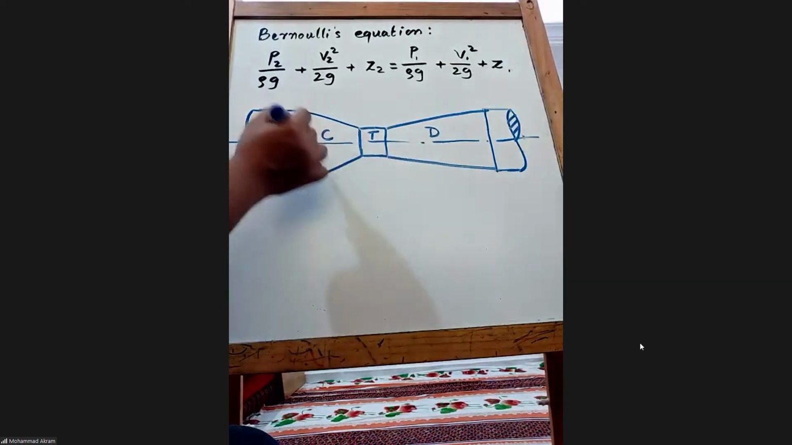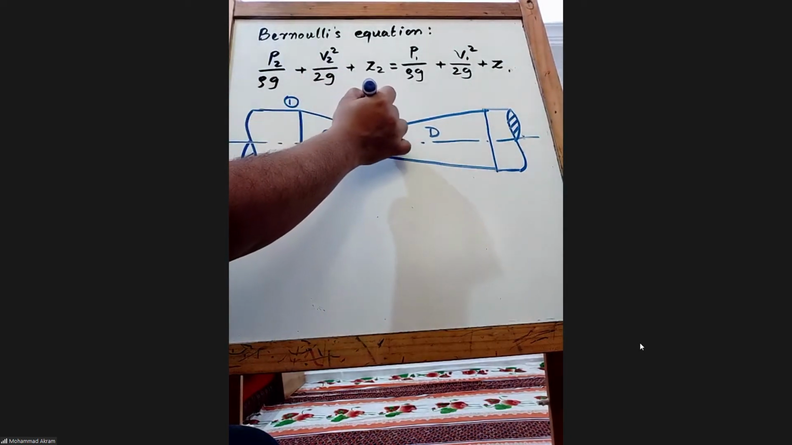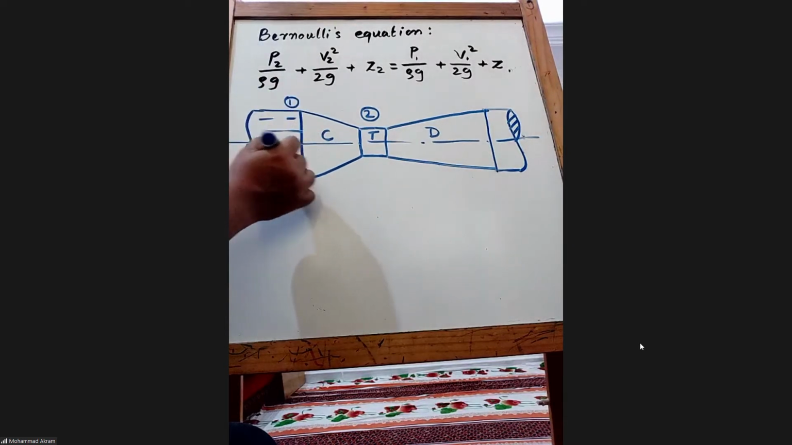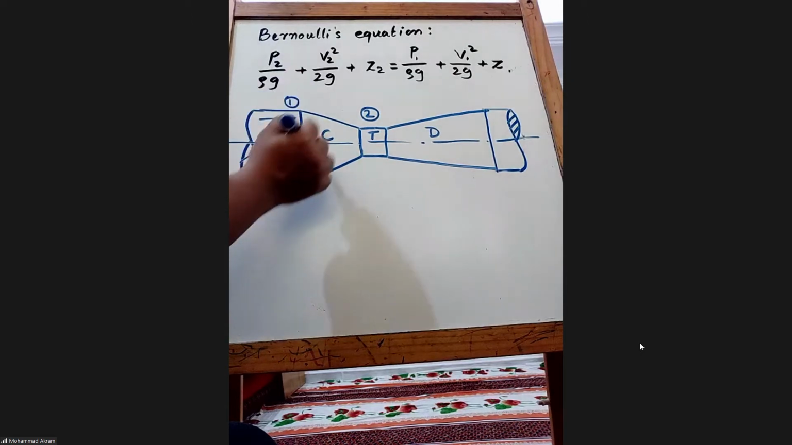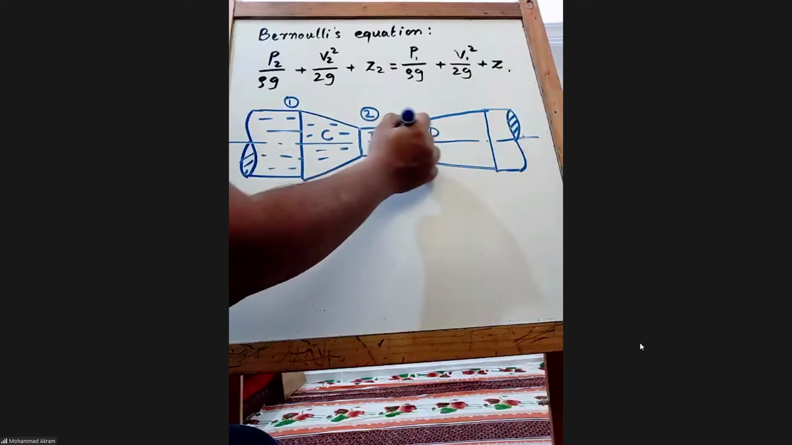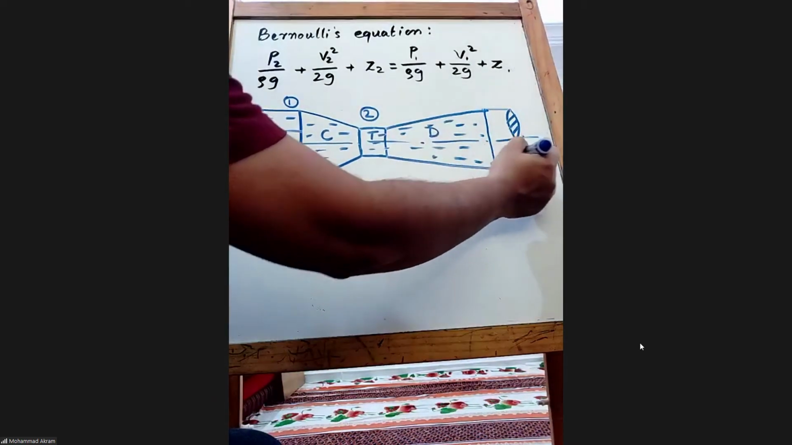Say I am applying this energy equation or Bernoulli equation at two sections. What are the two sections? One section is at the inlet of the convergent. So say this is the fluid passing through this tube or pipe continuously.